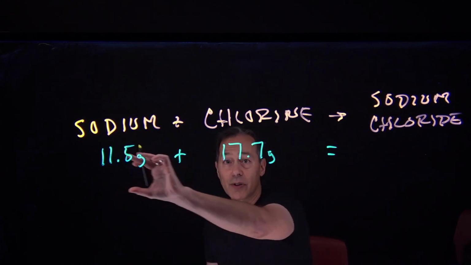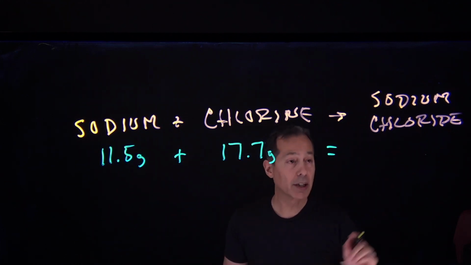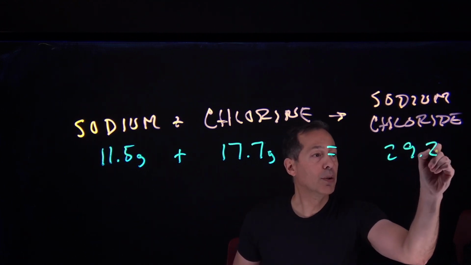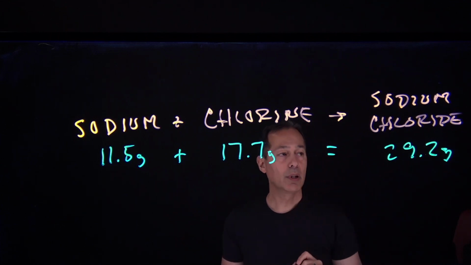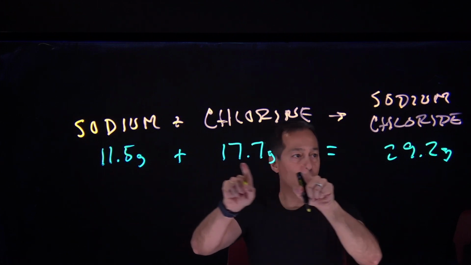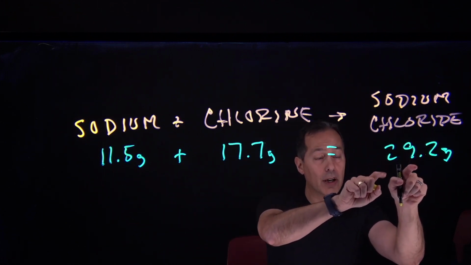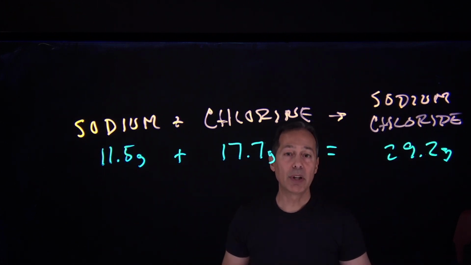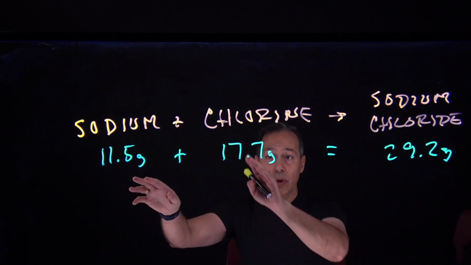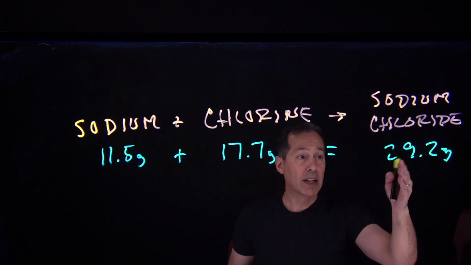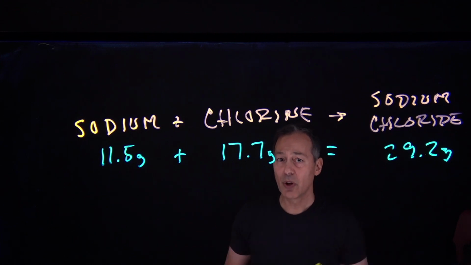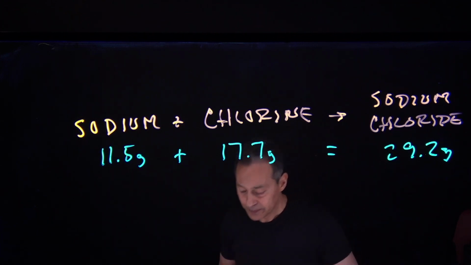Now, if all of this and all of this are used up to give us our product, we would end up with 29.2 grams of sodium chloride. And if we add these two numbers together, they should add up to this number here. And that's because matter cannot be created or destroyed. Now, if for some reason we reacted this and that together and we got less than this number or more than this number, well, then something strange is going on in this chemical reaction.